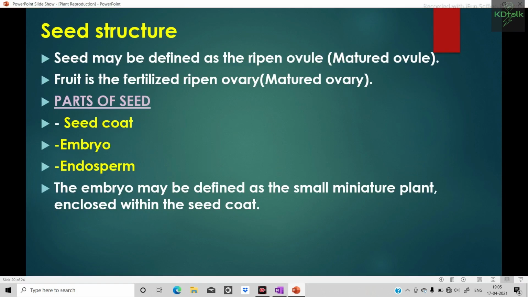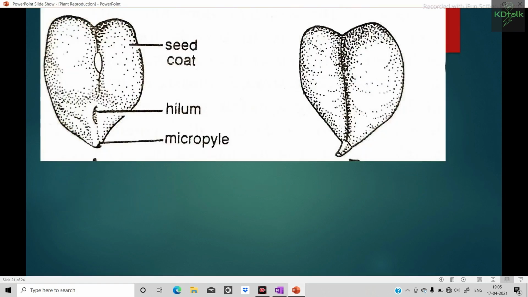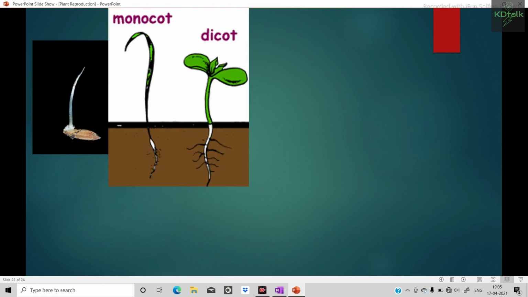Like this you can see here. This is seed coat, and the deep notch-like structure is hilum, and the small pore-like structure present at the end of the seed is called micropyle. Now look at here. Single leaf. They develop first a single leaf, known as monocot. All grasses are monocot. And here is the dicot. Two leaves emerge from the seed.